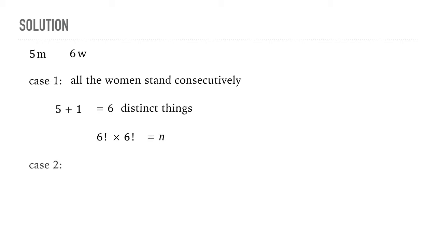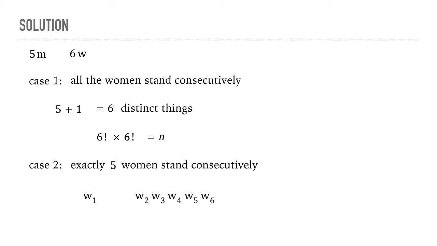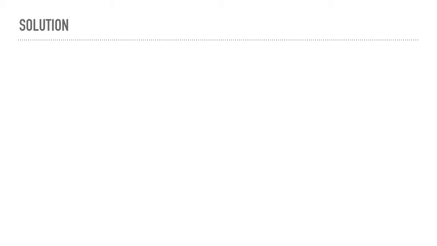Now consider the second case where exactly 5 women stand consecutively. So for example, we can have one woman separate and the rest of them clubbed together as a single group and standing together. So to consider this case, let us first arrange the 5 men in a row like this.